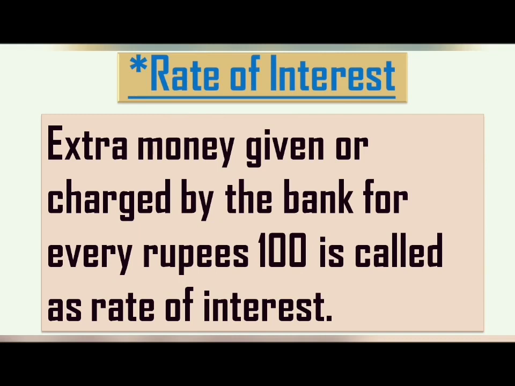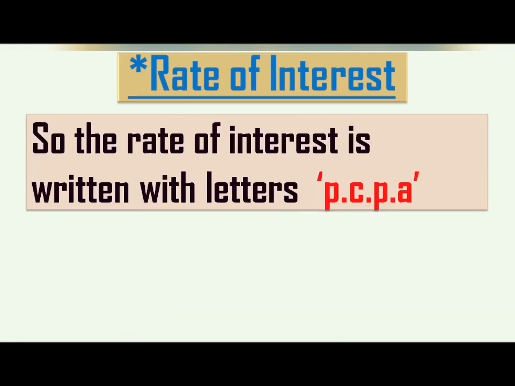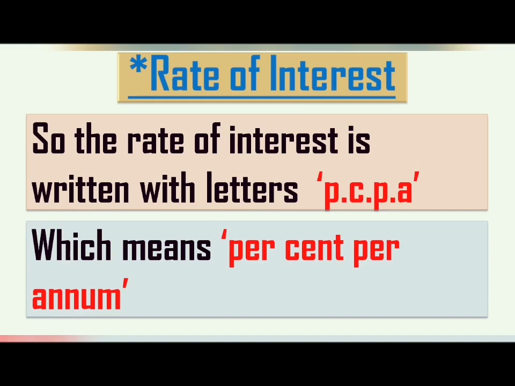Extra money given or charged by the bank for every rupees 100 is called rate of interest. This rate of interest is usually written with the letters PCPA, that means per cent per annum. Per cent means per 100, per annum means for the year.